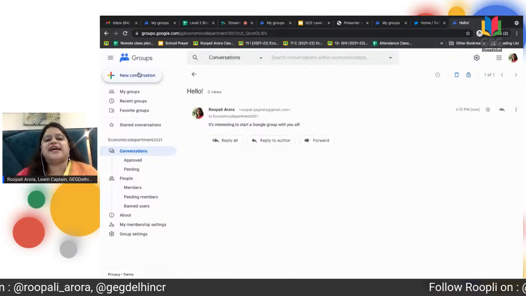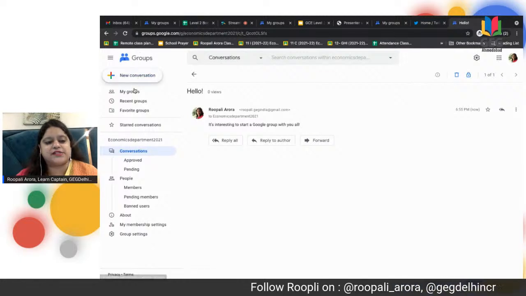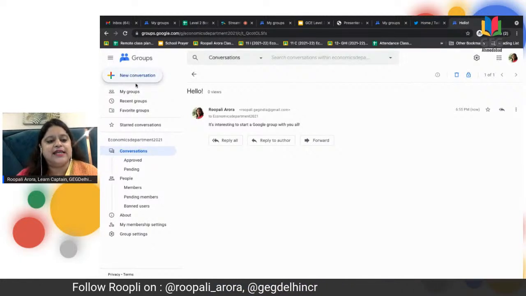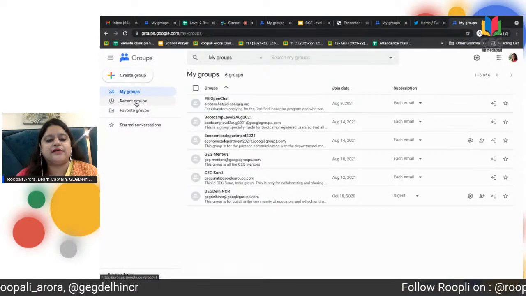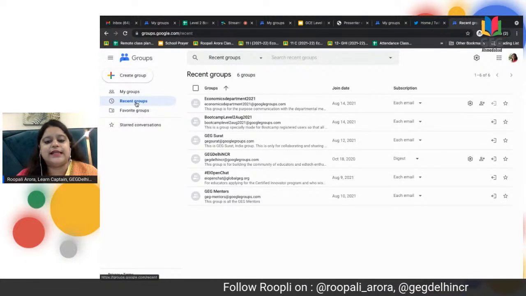Then on the left-hand side panel, I'll show you all the options which are there under groups. Here there is a plus button for starting a new conversation. When I click on My Groups, I would be able to see all the groups out here. Recent groups, meaning all the groups that I've opened recently.